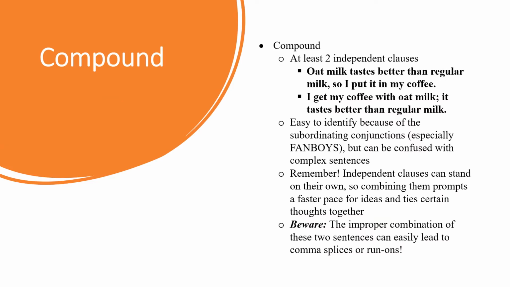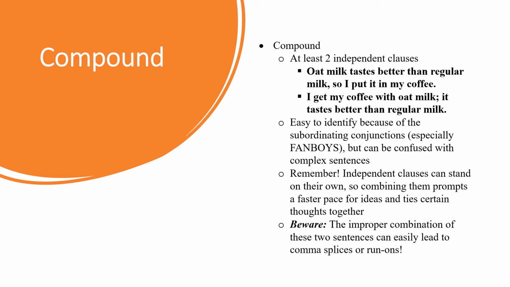Next is compound sentences. These types of sentences contain at least two independent clauses. I say at least two because it is possible to have more than two, but for the sake of clarity, I will be focused on only two. I've also included two variations of the same example. The difference between them is more grammatically oriented. This is to give you a visual of the different ways compounds can be presented.